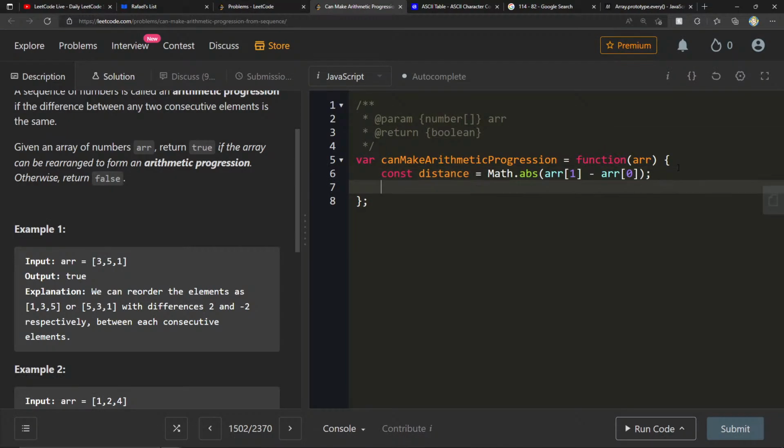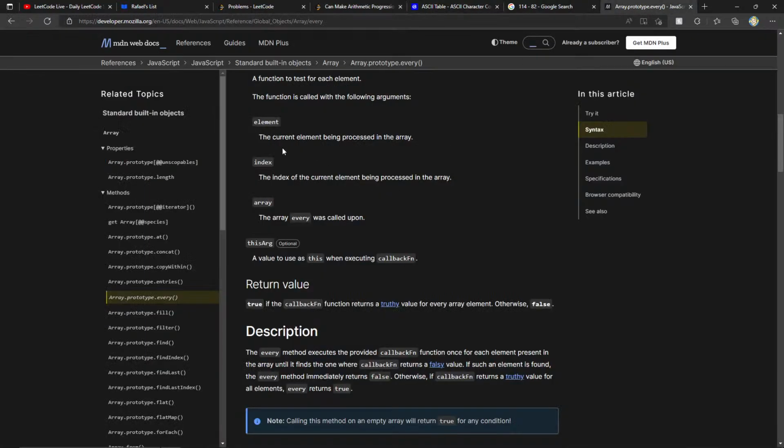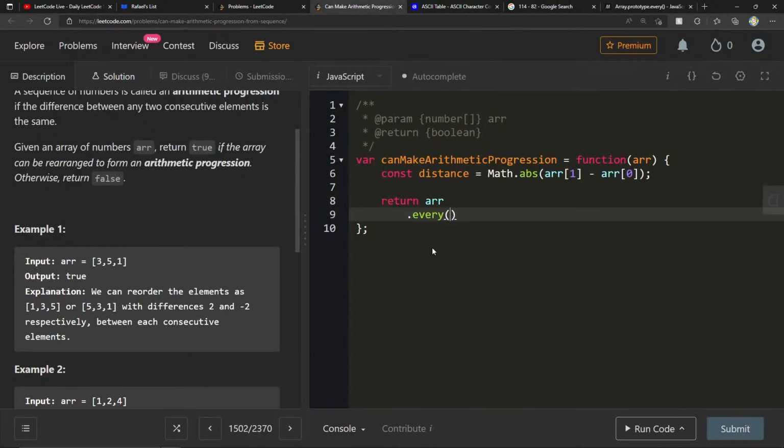Okay, so what I want to do is return array.every. What do we get in every? We get element, index, and array. Every num, index, and the original array. I'll just put orig for original.